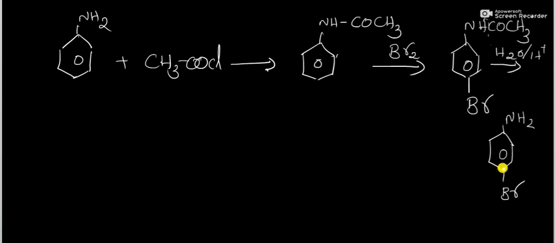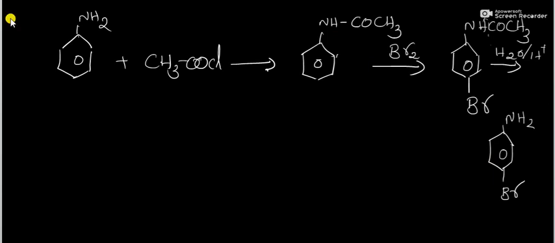So here we can obtain our desired mono-substituted product, whereas in the case of aniline, we get tri-substituted products. So by reducing its activity by acylation, converting it into acetanilide, we get the desired mono-substituted products.